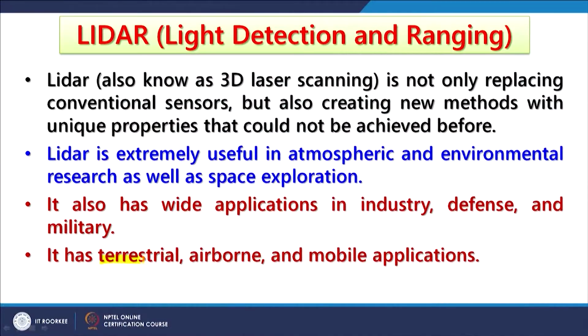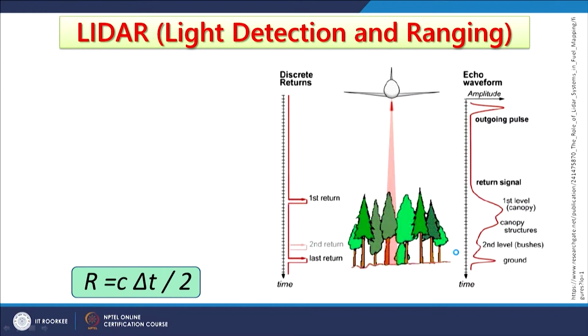And it has terrestrial, as I mentioned, that ground based LiDAR. It started basically as ground based LiDAR. So, a lot of development has taken place in the terrestrial part of ground based LiDAR, then of course airborne also, and some mobile applications, that means they are installed on a vehicle and scanning is done.